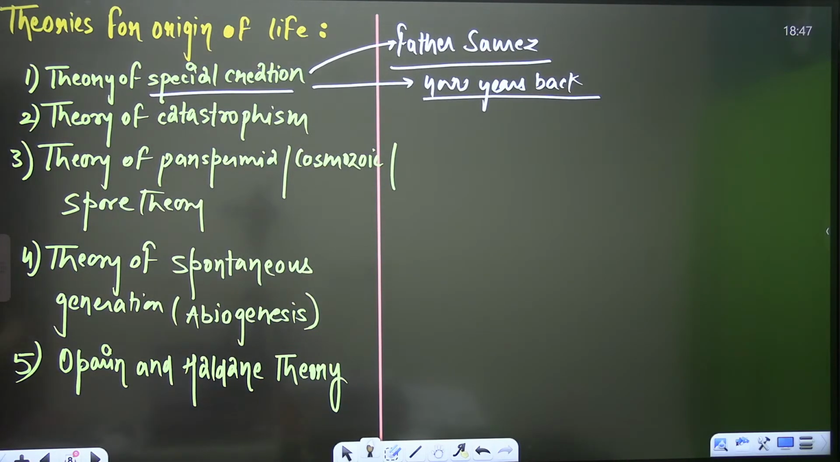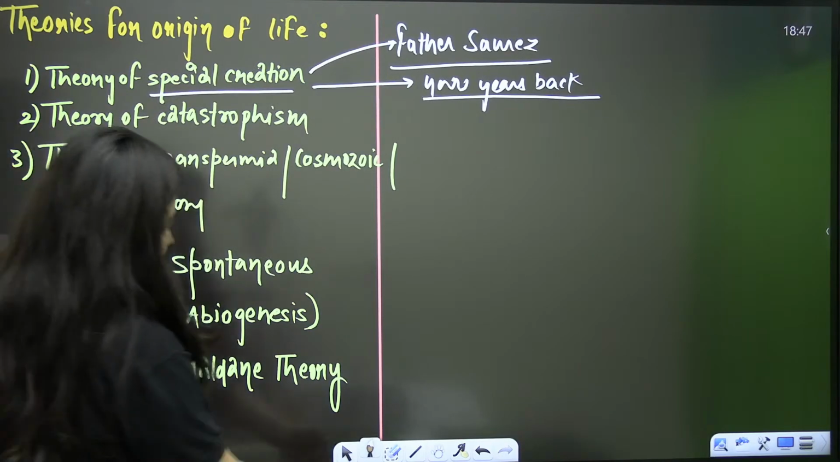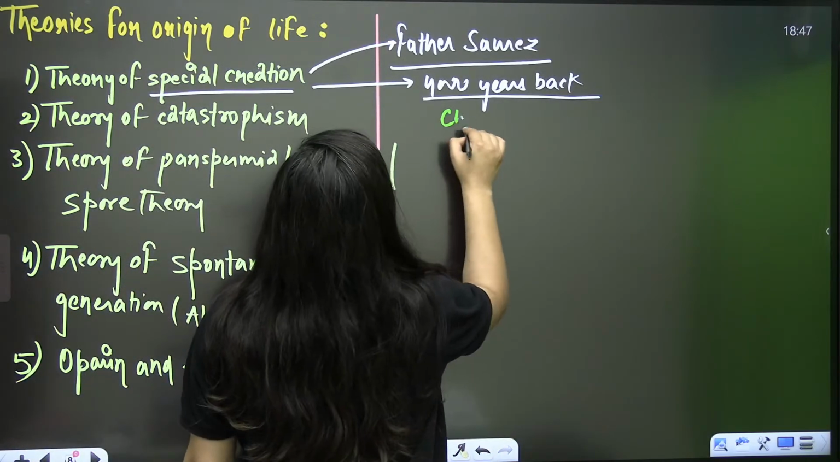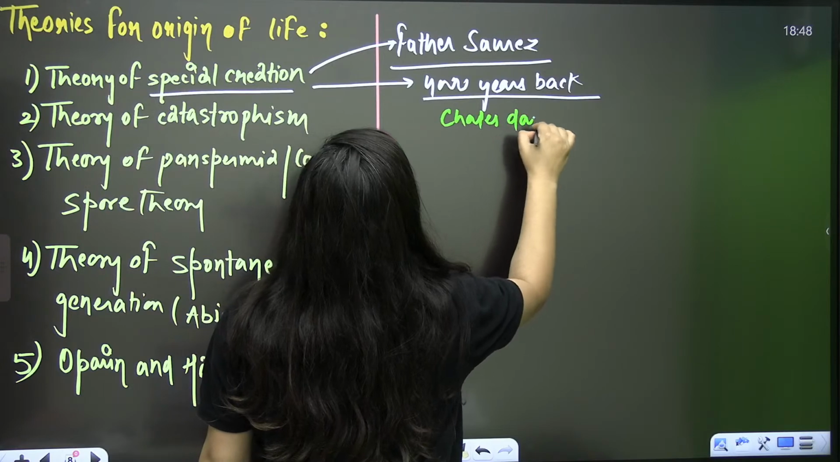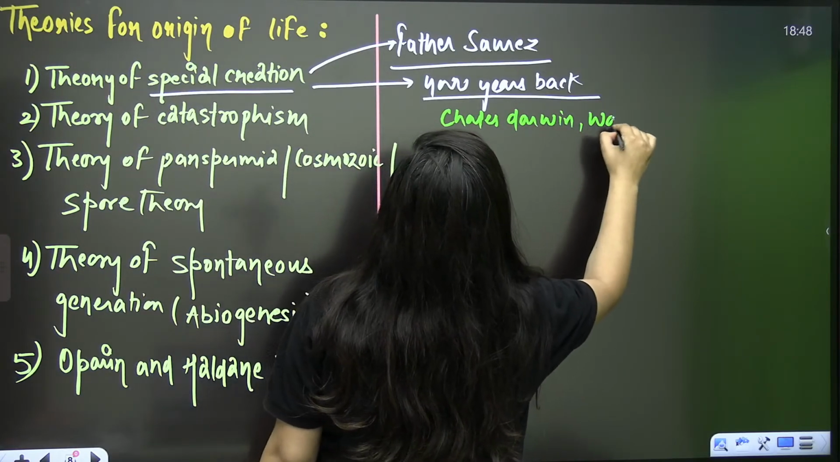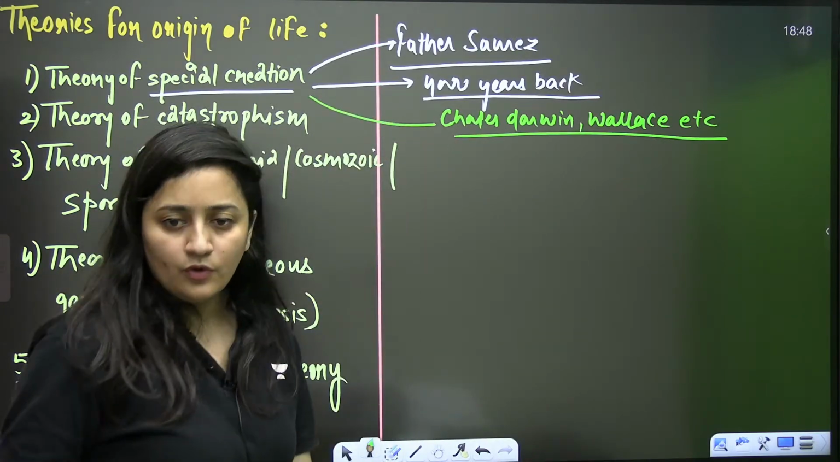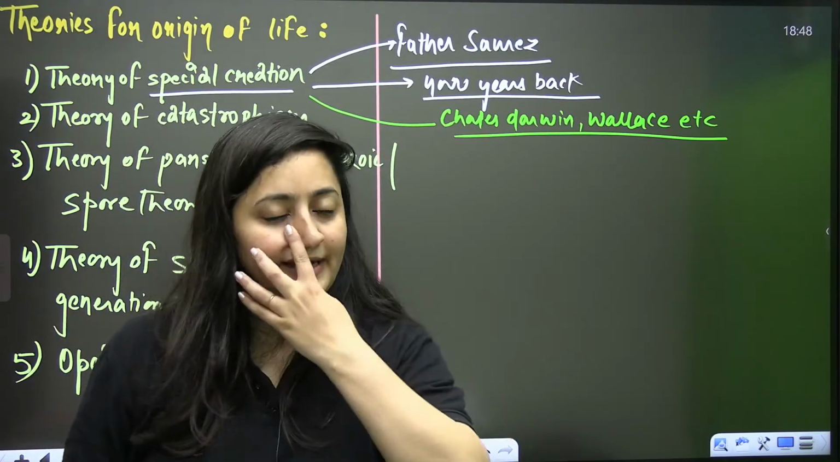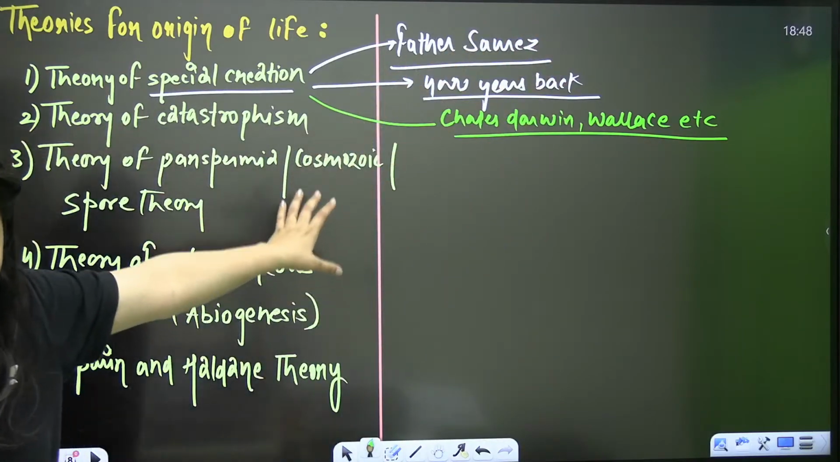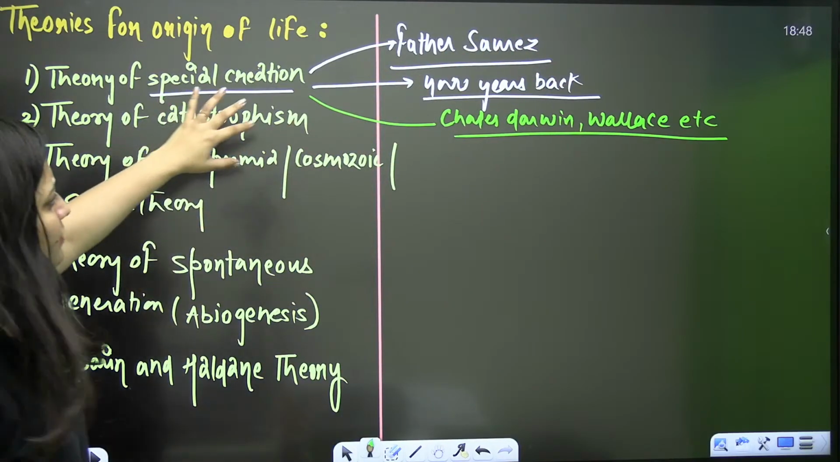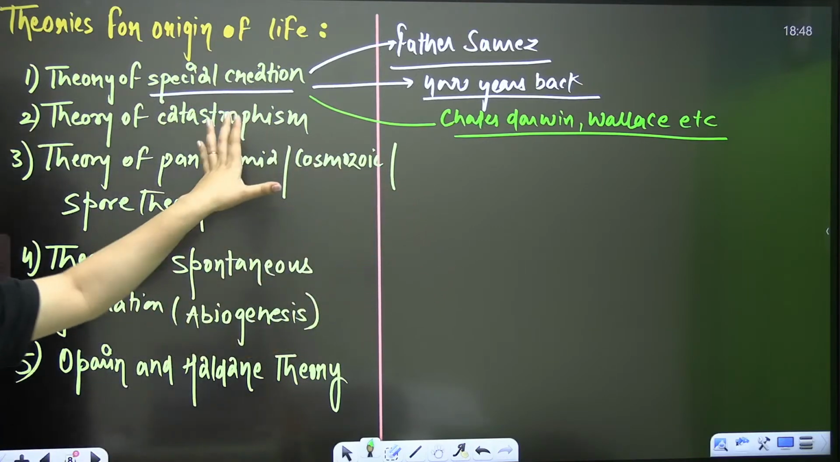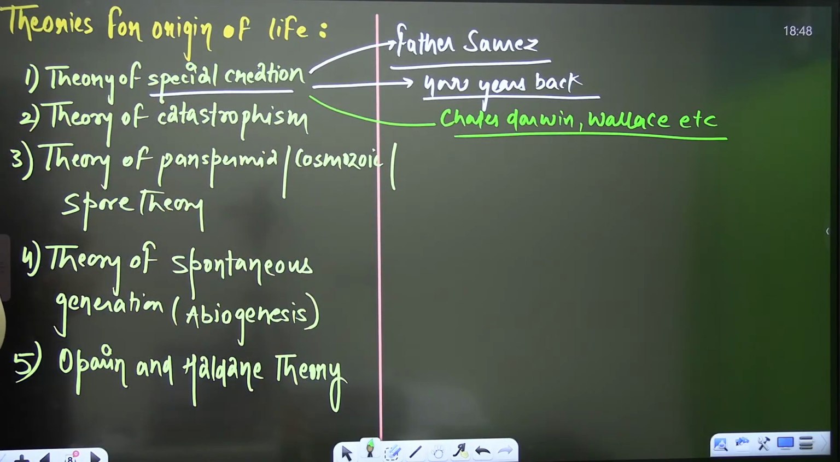Obviously, all these ideas were strongly challenged. Many scientists, like Charles Darwin and Alfred Russel Wallace, challenged this theory. I hope you are writing down the points. I will just write the major points here because it's very simple. You just need to listen to me and recall it later.